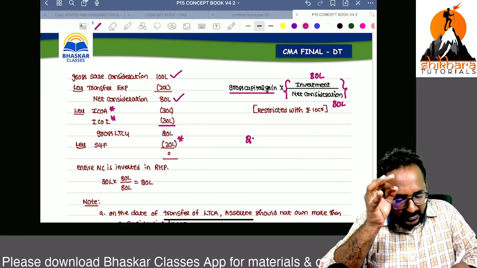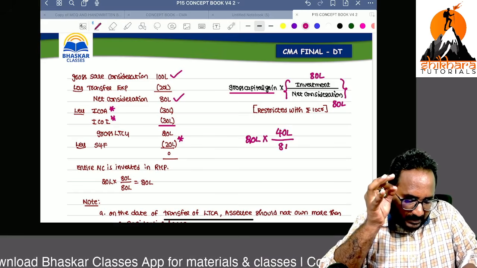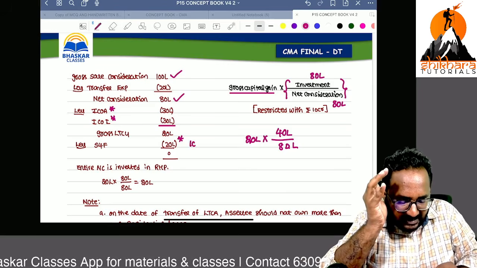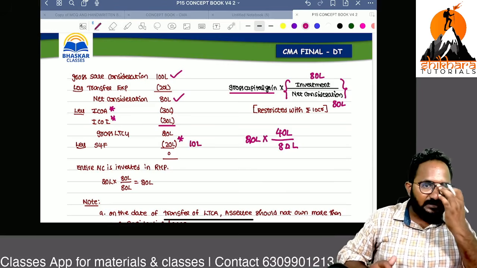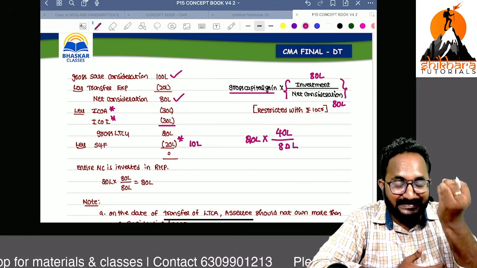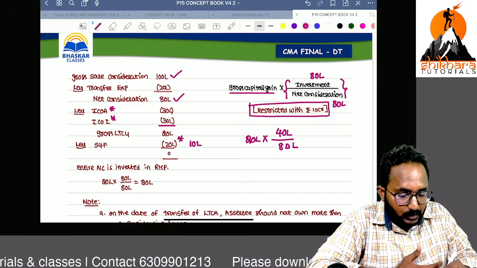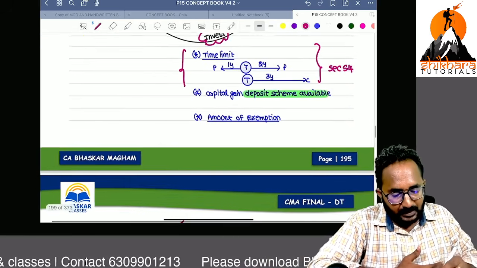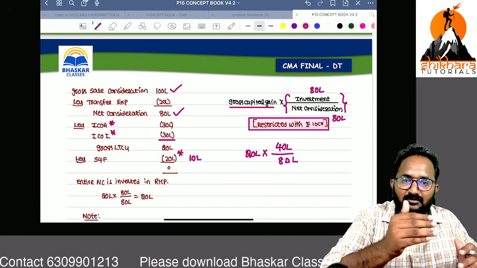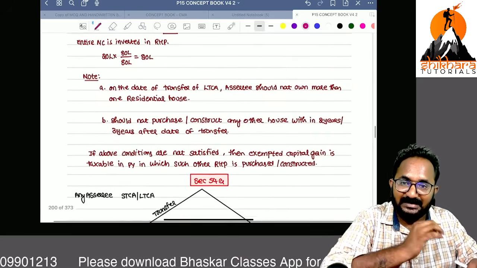Suppose gross capital gain 20 lakh, and I invested only 40 lakhs, sir. How much exemption will you get? Exactly 50%, that means 10 lakh only. For 54F, the amount invested out of the net consideration is very important. But here also the exemption amount is restricted to 10 crore. You have to apply this formula, gross capital gain into investment divided by net consideration, but this exemption should not exceed 10 crore.